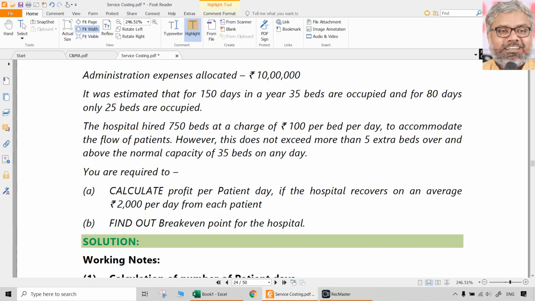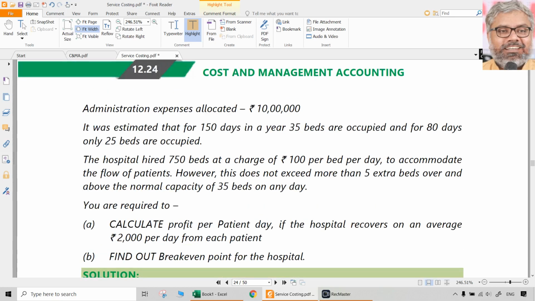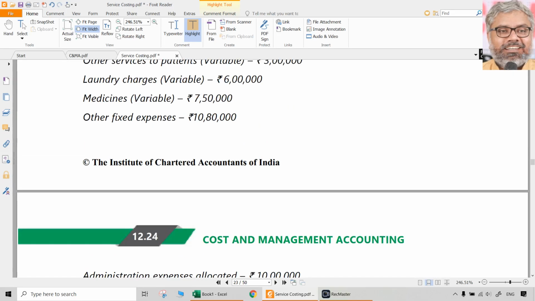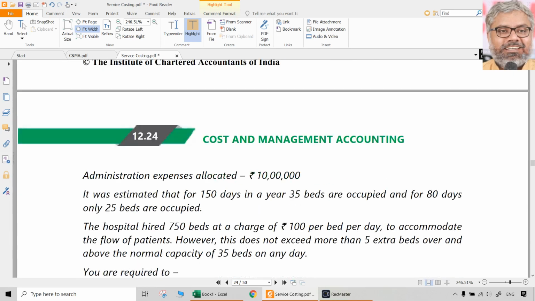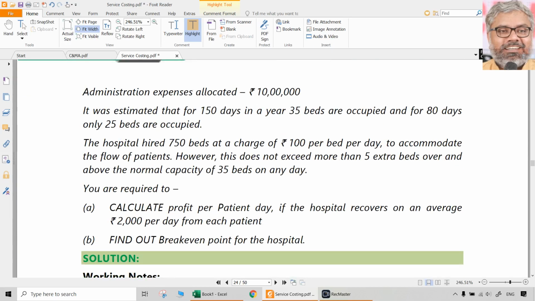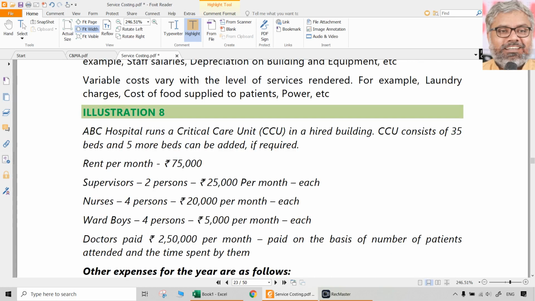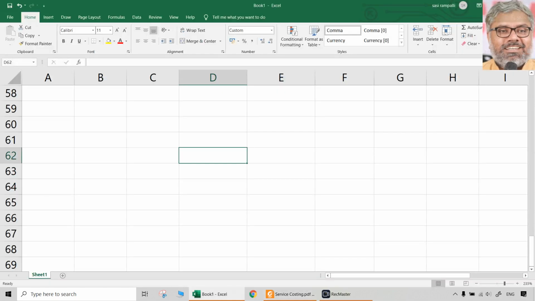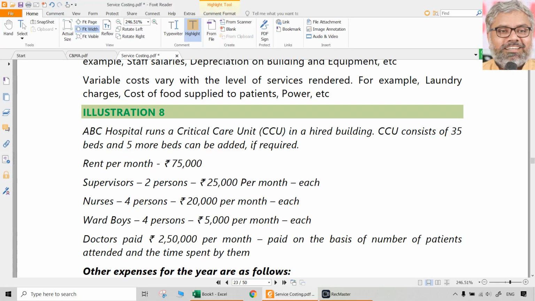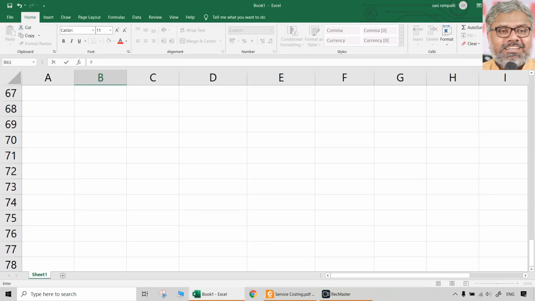Okay. Break-even point, if we want to find out, certainly the fixed cost should be known. So now we cannot say I will not classify. We should classify fixed cost also, and we should know contribution per unit also. And what is the unit here? Patient day is a unit. Per patient, per bed you can call it, because a bed is charged per day. So like that, we need the classification of fixed and variable for sure. That is the first point here. So while doing the copy paste exercise, we have to carefully classify them into fixed costs and variable costs as per the information that is given.